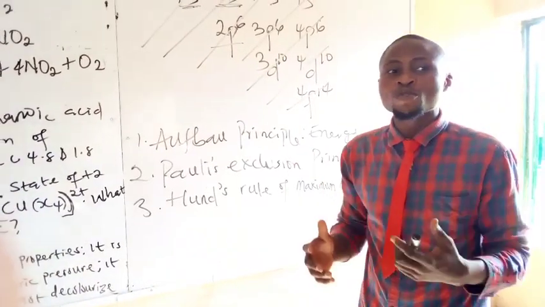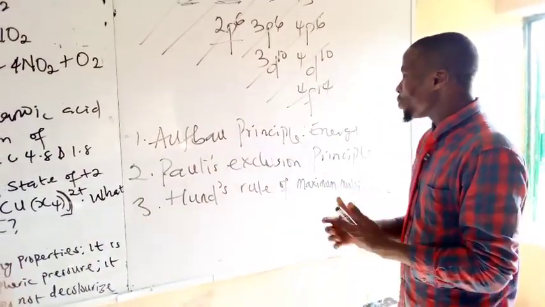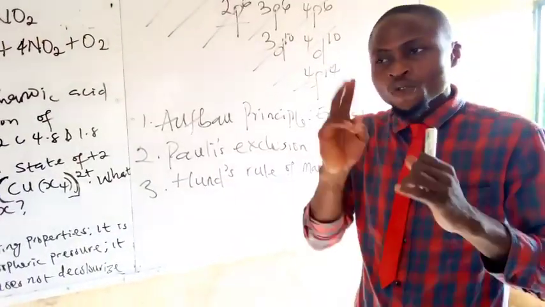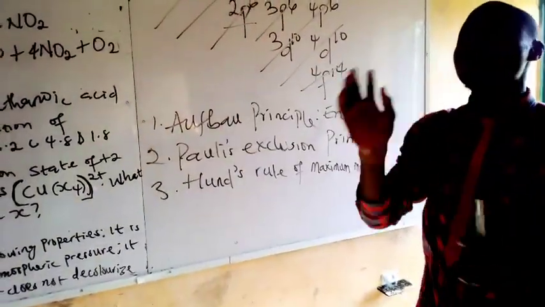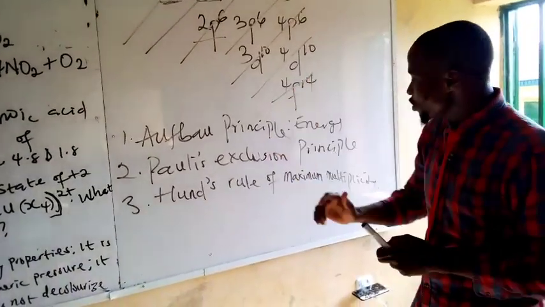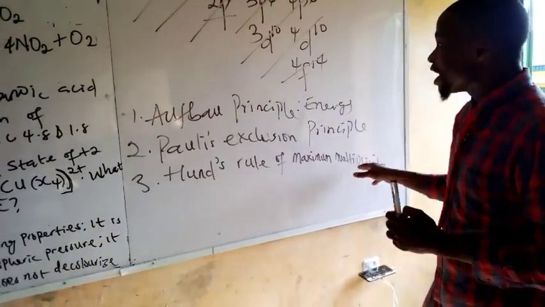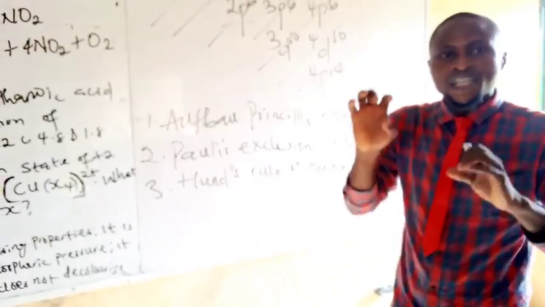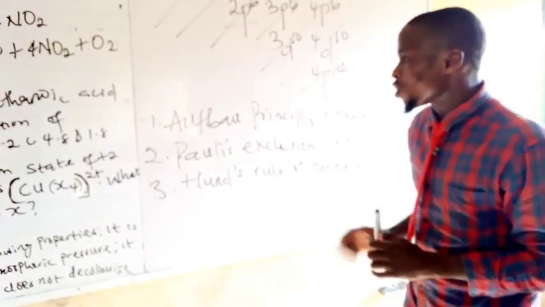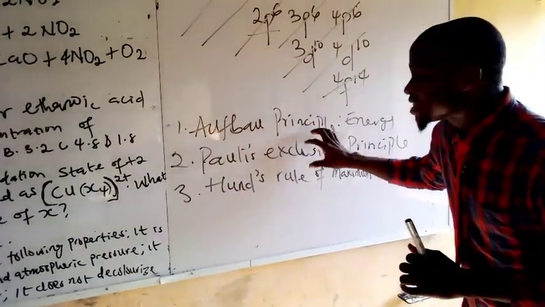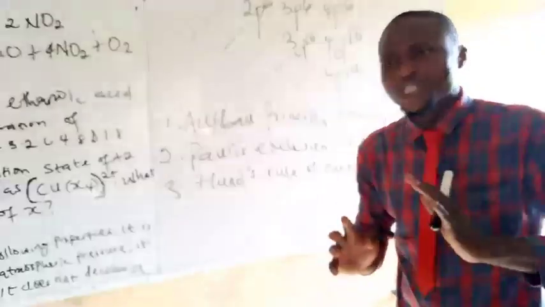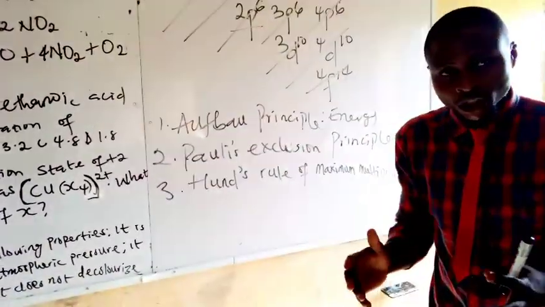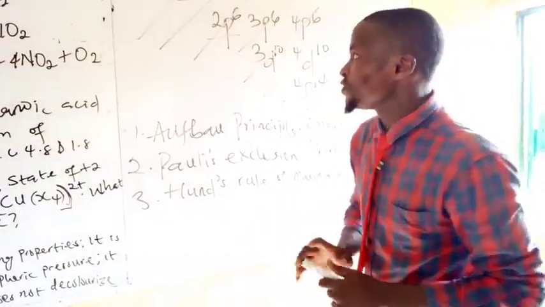Pauli's exclusion principle is talking about the exclusive property of each electron. What that means is that no 2 electrons can have the same 4 quantum numbers under electronic configuration. And Hund's rule of maximum multiplicity tells us that electrons are filled singly into the orbitals before pairing occurs. Ladies and gentlemen, these are the 3 principles you may be asked, the 3 principles guiding electronic configuration, and I've given you the debrief of the definition.